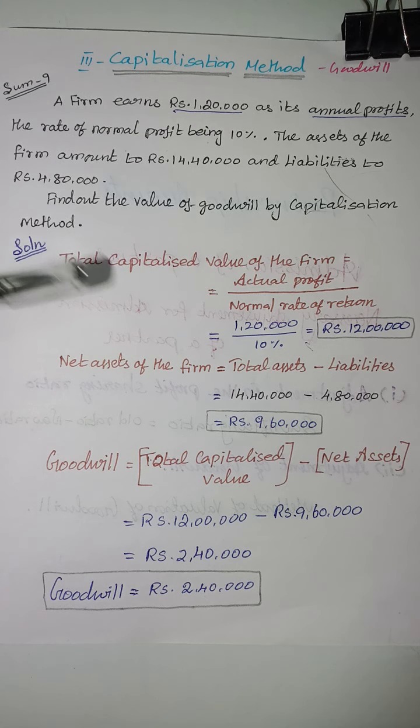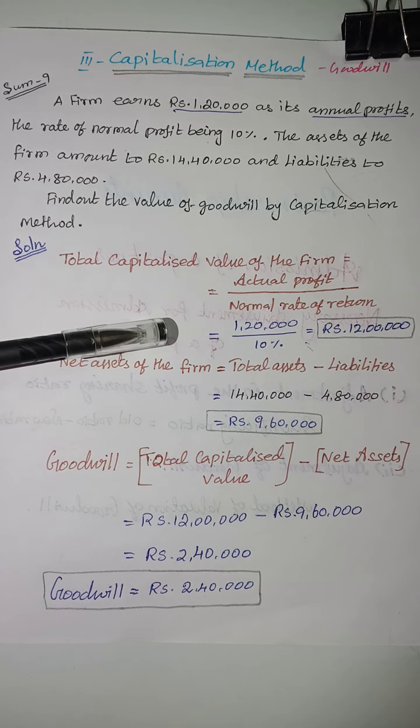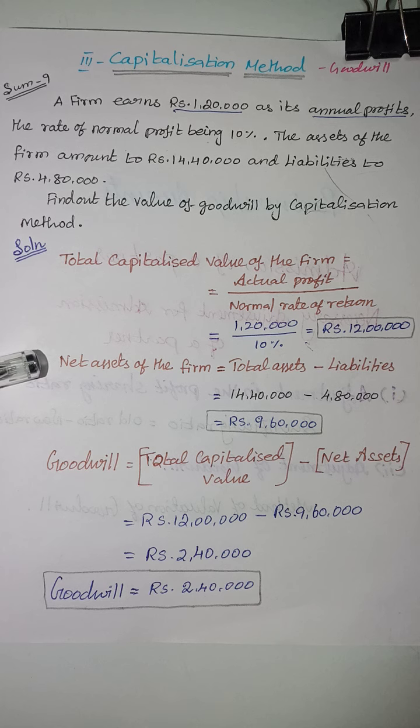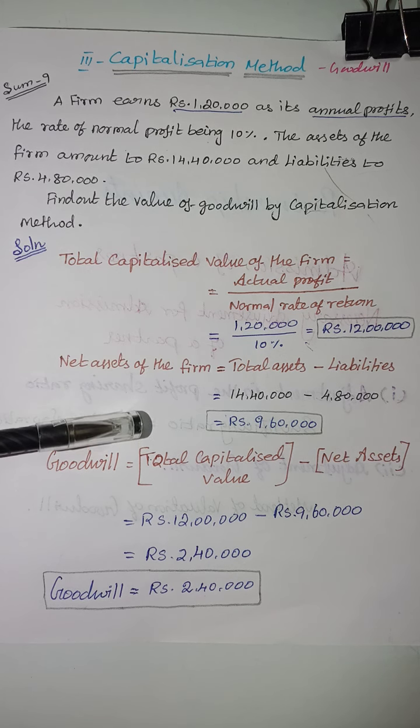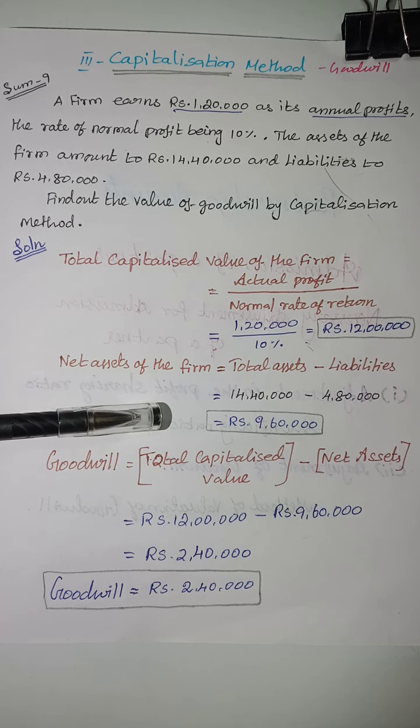Then normal rate of return is 10%. So 12 lakhs is the capital value of the firm. Then net assets of the firm is total assets minus liabilities. Total assets is 14,40,000 and liability is 4,80,000. So the net asset of the firm is 9,60,000.